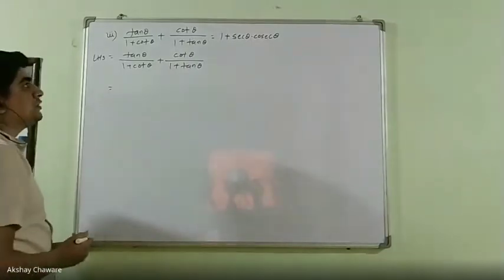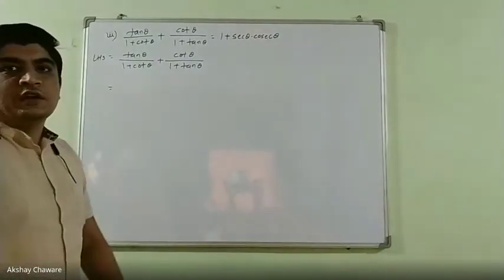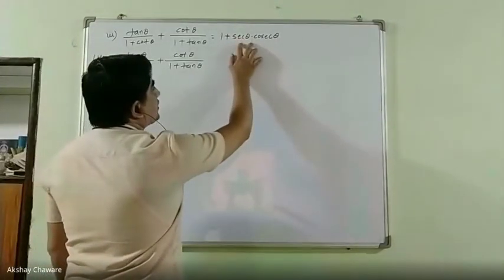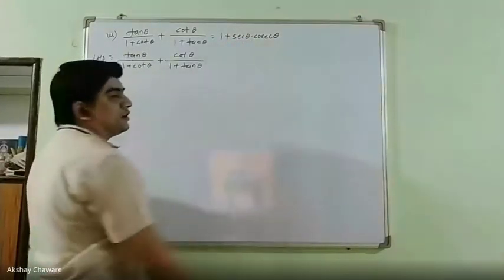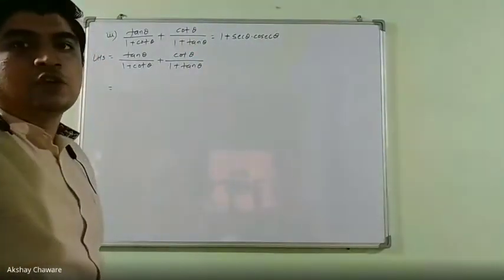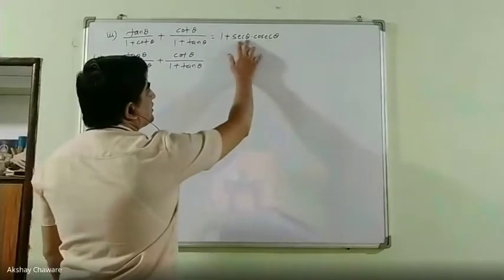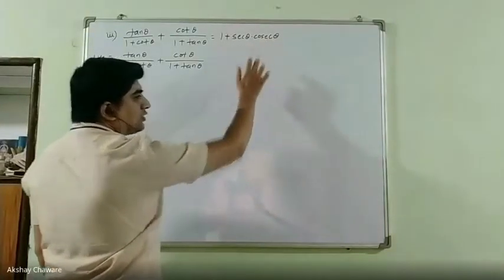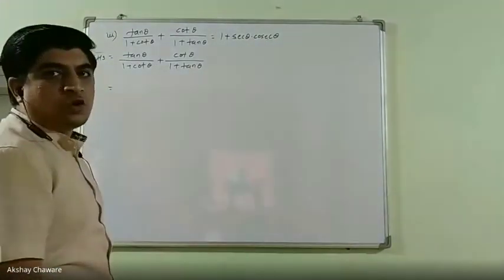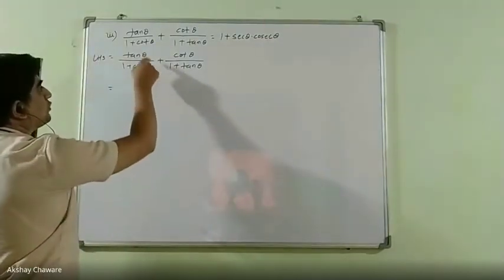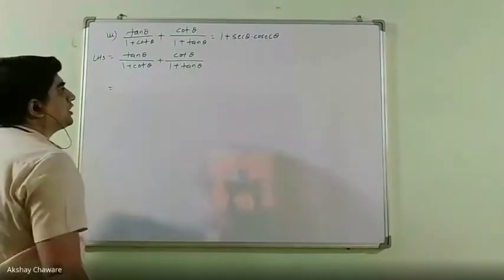Now let's convert this LHS into sin and cos. Why sin and cos? Because in RHS there are two trigonometric functions, sec theta and cosec theta, which are the reciprocals of sin and cos. So it will be easier if we convert this LHS into sin and cos.